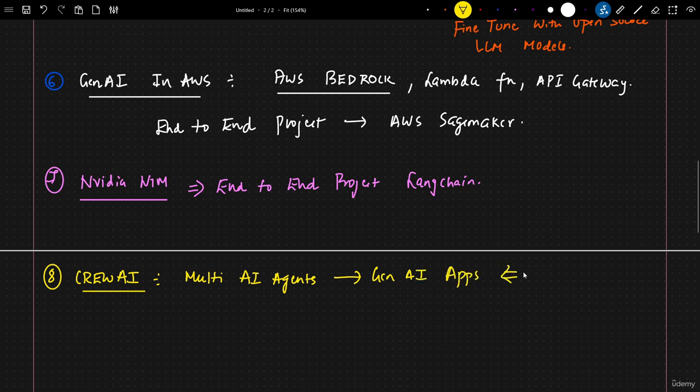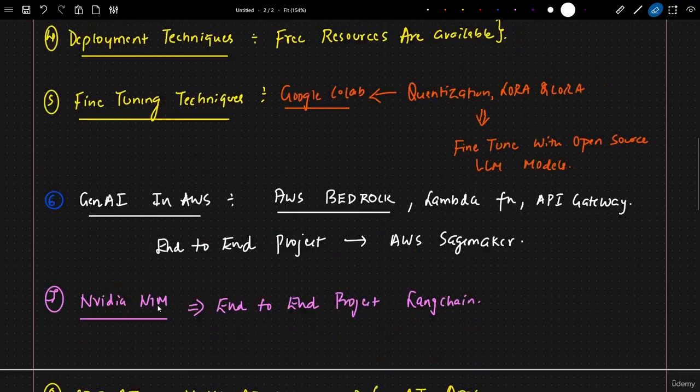And this also we will try to use LangChain and develop along with this particular Crew AI framework. I think over here LangChain will not be used, but it has its own framework. So with the help of this also, we will be generating some amazing applications.